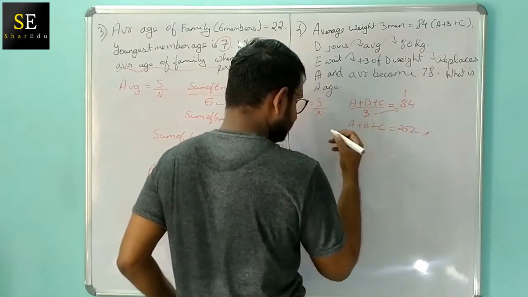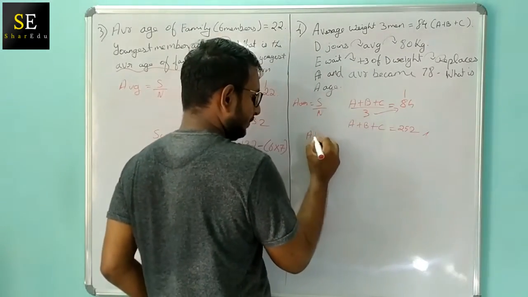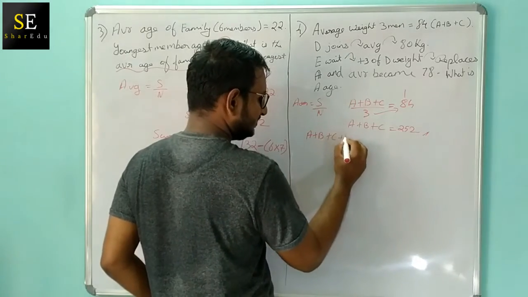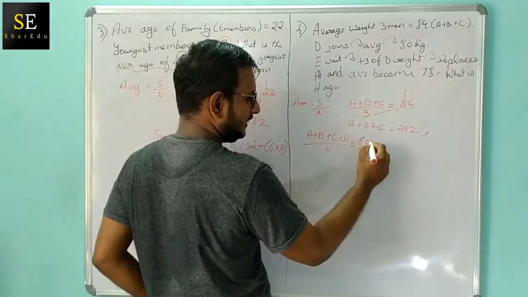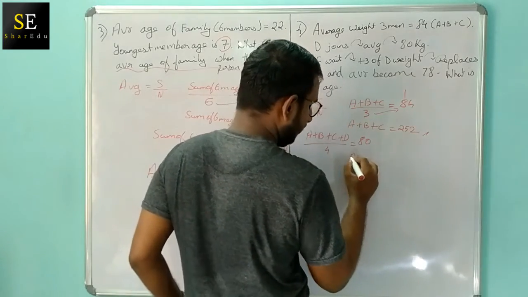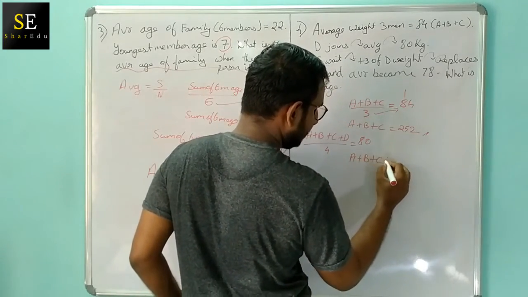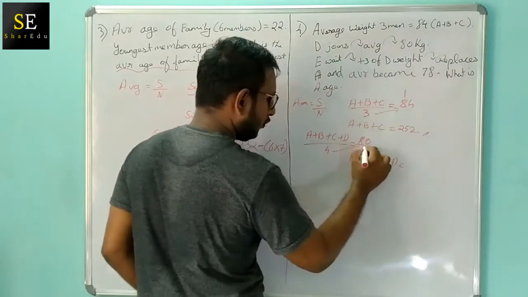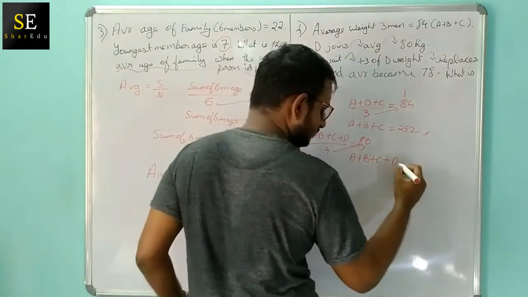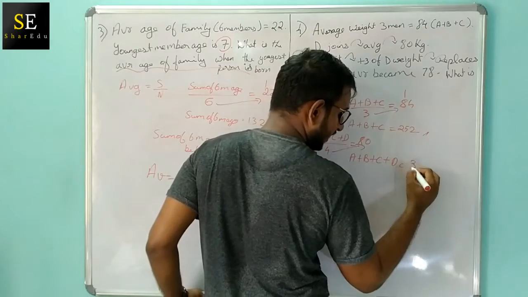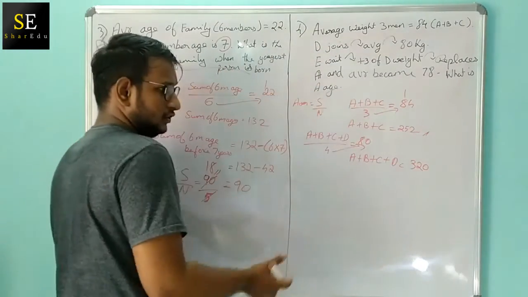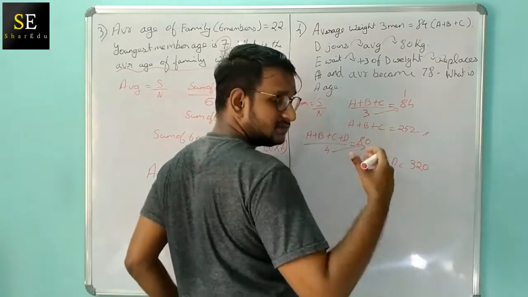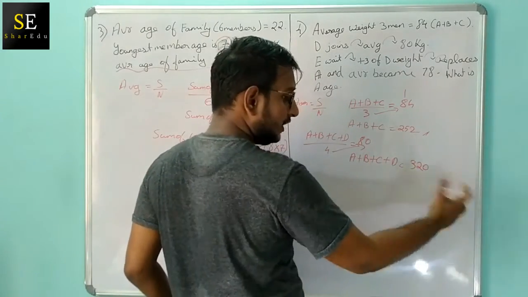Now the third person, that is D, is joining the group, so A plus B plus C plus D divided by 4, because there are 4 men. Now the average became 80. So what will be the value of A plus B plus C plus D? We have to multiply by 4 over here. 4 8s are 32, so 320. So the total weight of A plus B plus C plus D is 320.